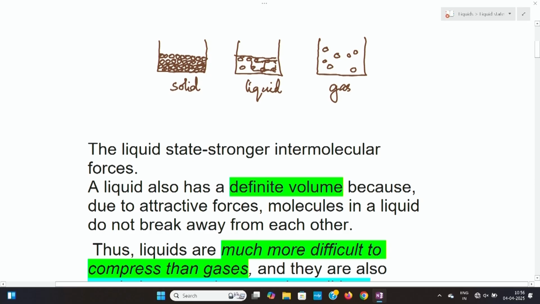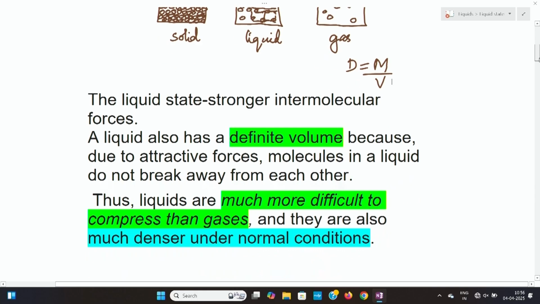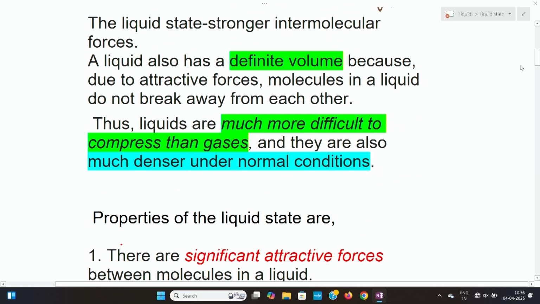Then if we look into the density of liquids compared to gases and solids, density is nothing but mass by volume. In the case of liquids, the number of molecules per unit volume is higher than that of gases. That means the density of liquids is higher than that of gases. Otherwise, we can say that liquids are much denser than gases. So these are some of the properties of liquids.